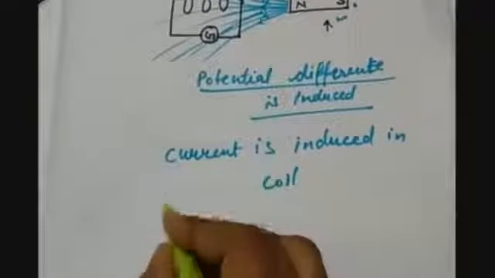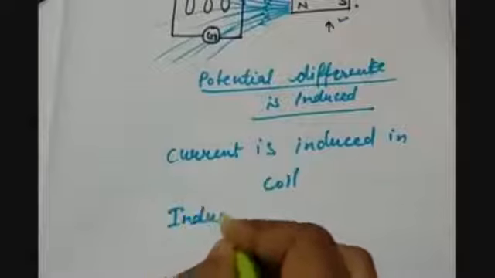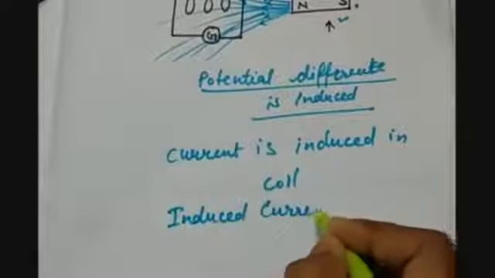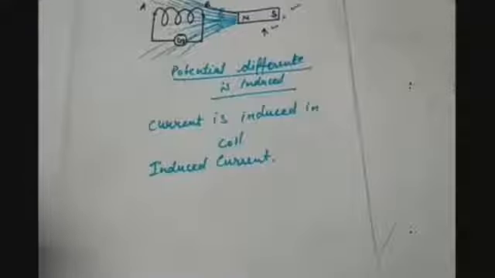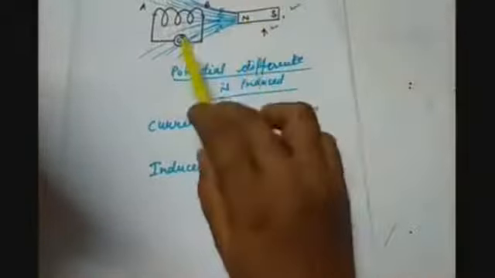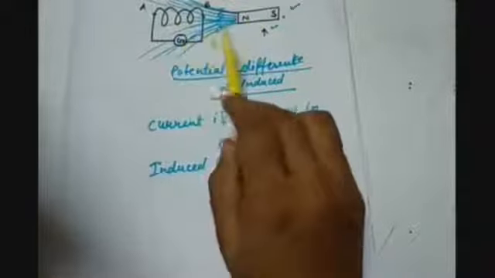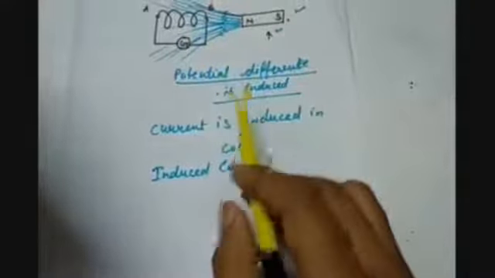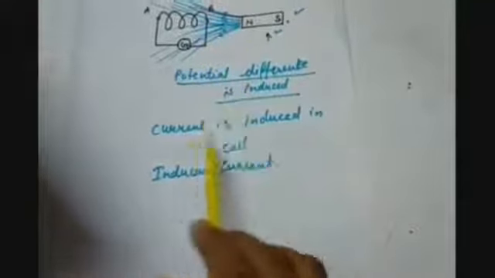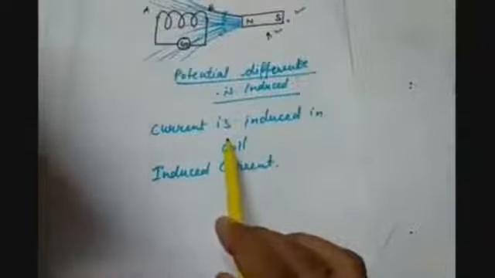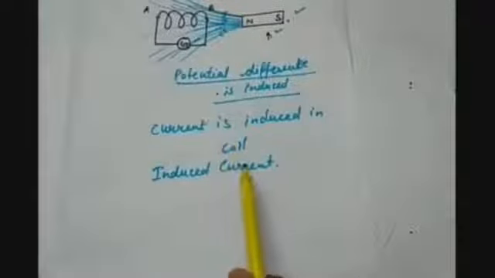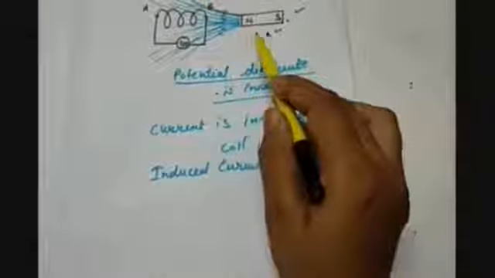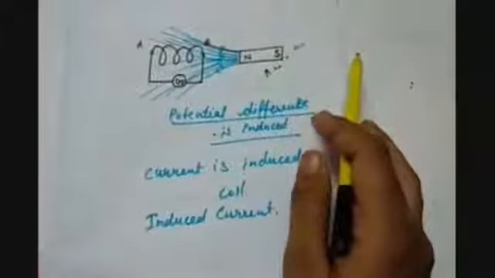So this current is called induced current. So dear students, it can be concluded from this activity that the motion of the magnet with respect to the coil produces an induced potential difference, which sets up an induced electric current in the circuit. And the direction of the current changes when the motion of the bar magnet with respect to the coil changes.